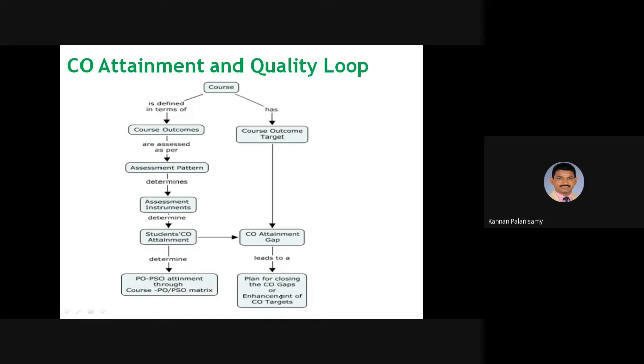Plan for closing the CO gaps. So here, if it is less, then what we have to do? How can we increase this CO attainment? We have to plan for it by giving some additional subjects or otherwise, but you can give some extra classes. By means of that, we can close this gap, right? So this is the general process.